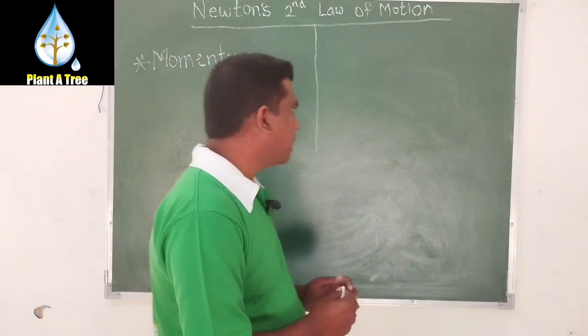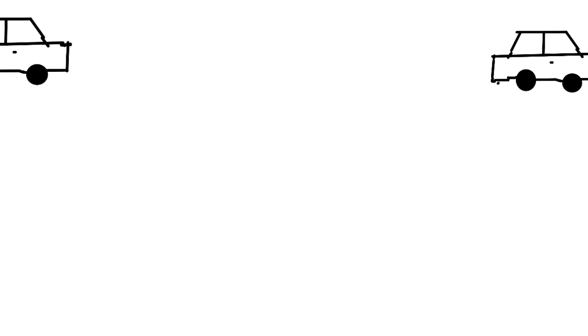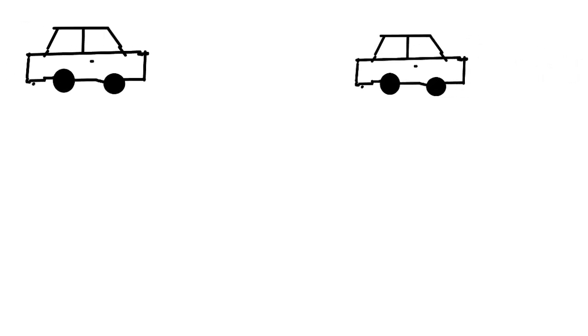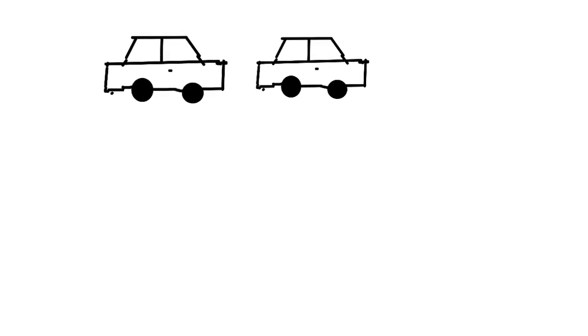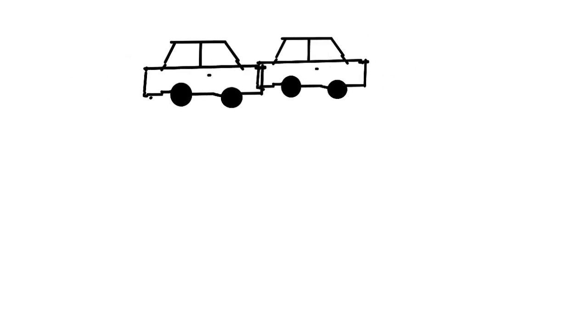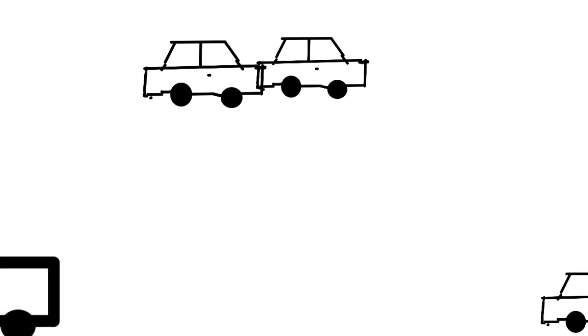Consider that there are two identical cars moving with different speeds: the first car is moving with a velocity of 90 km per hour and the second car with a velocity of 60 km per hour.